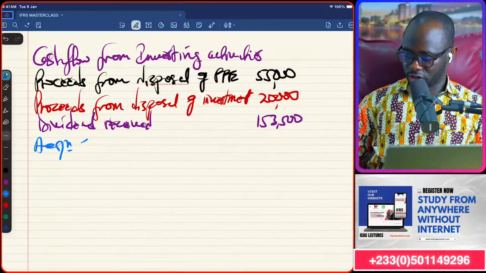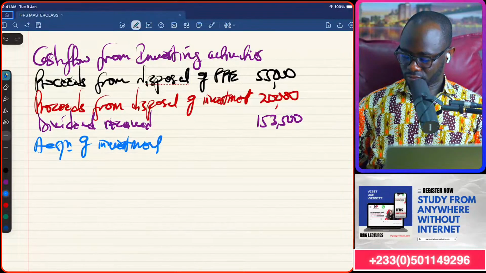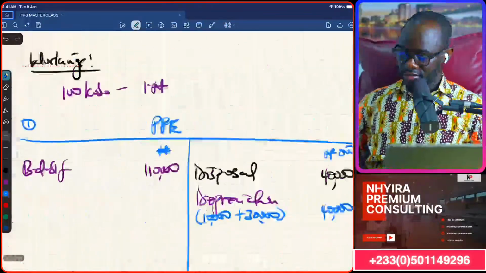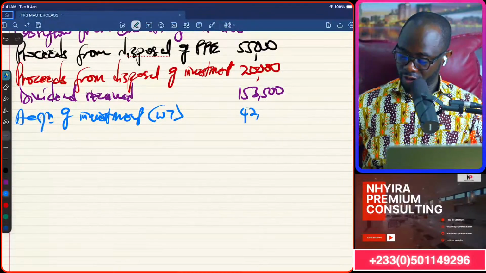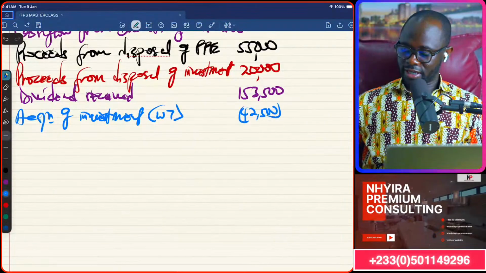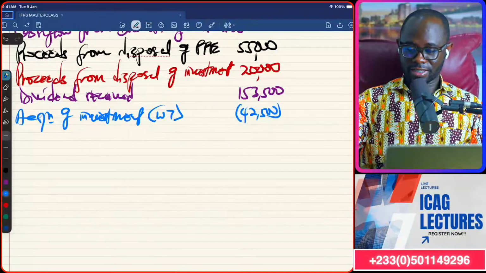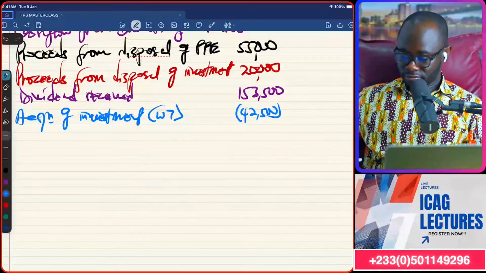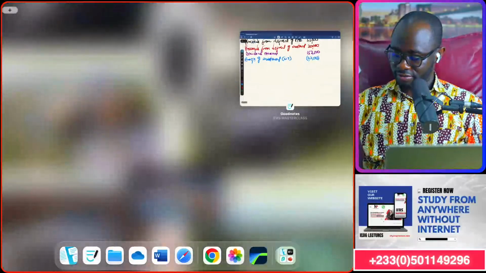So acquisition of maybe investment. That's from workings 7, 42,500. And that is a cash outflow. Okay? That's a cash outflow for us. Let's continue in respect of that.